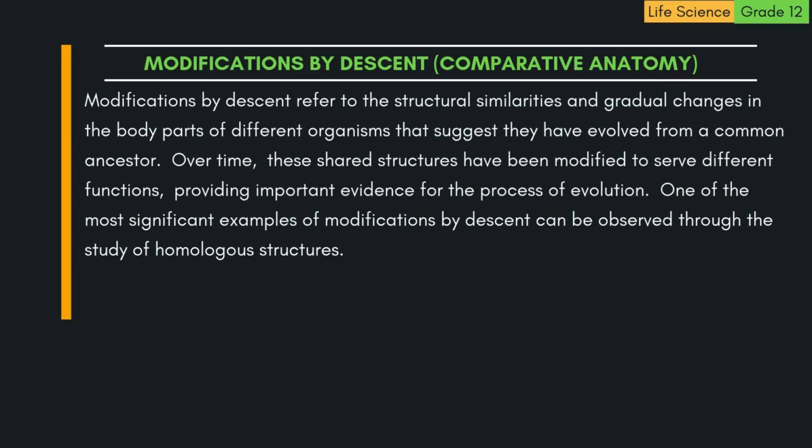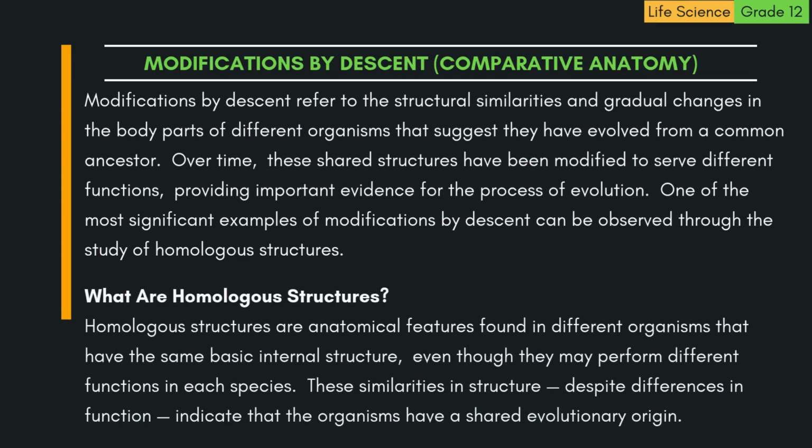One of the most significant examples of modifications by descent can be observed through the study of homologous structures. What are homologous structures? Homologous structures are anatomical features found in different organisms that have the same basic internal structure, even though they may perform different functions in each species. These similarities in structure, despite differences in function, indicate that the organisms have a shared evolutionary origin.